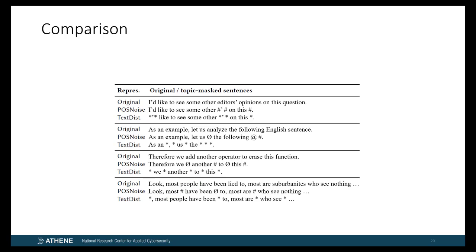Another difference that can be seen is that POSNoise not only retains stylistically relevant phrases, but also generates additional features. In this case, POS tags that increase the diversity of the document's feature space. Such feature compositions can play a decisive role in the predictions of an AV method and are therefore desirable.